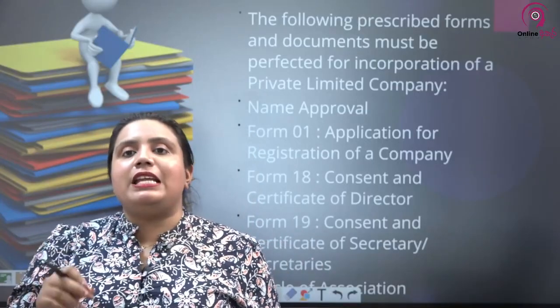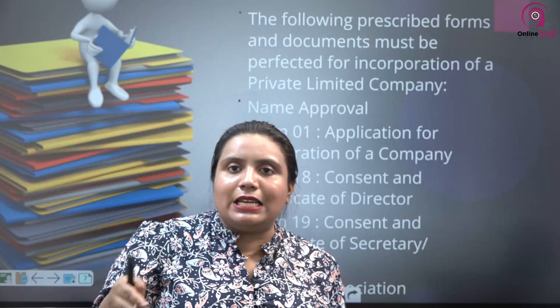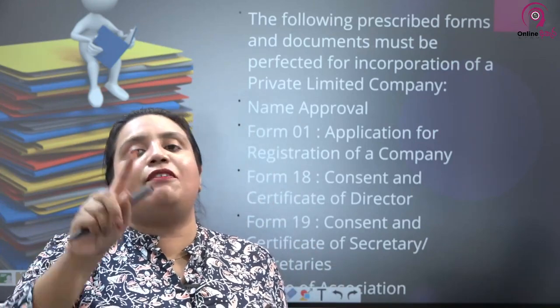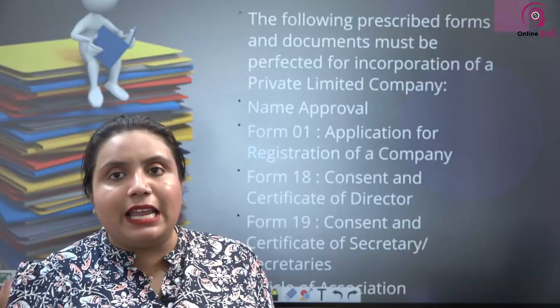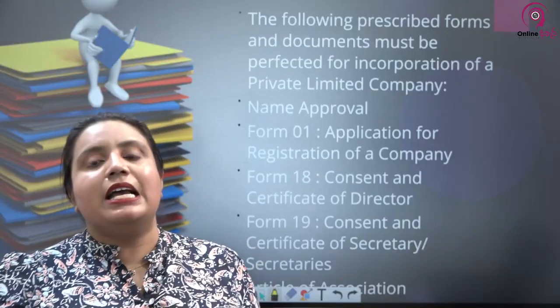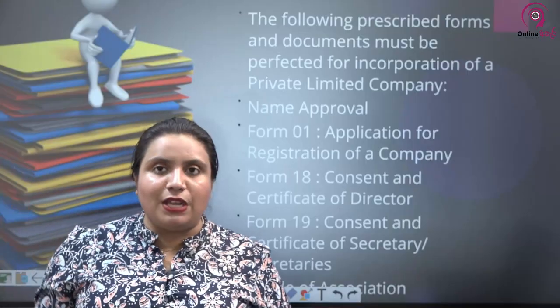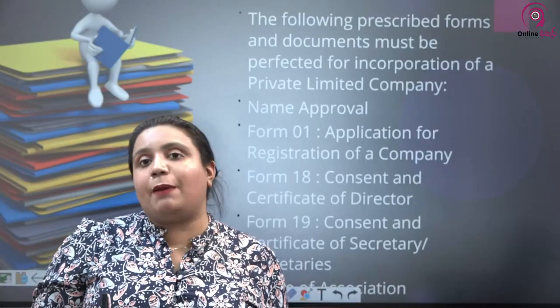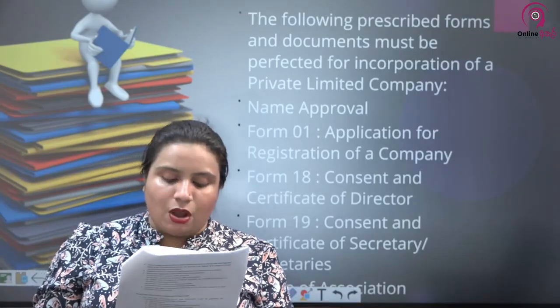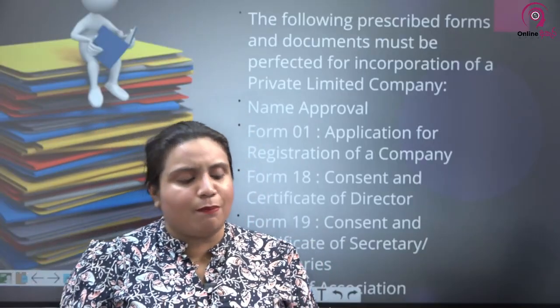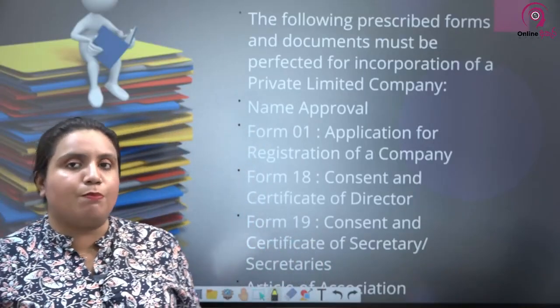And the consent from the initial secretary. Of course the shareholders sign the form 1. Shareholders also sign the articles. Directors have to give a consent form that they are agreeing to act as directors of the company. The company secretary also has to give a consent form that the company secretary is willing to accept to act as the company secretary under section 221, right? These section numbers are not important, but the documents are important.